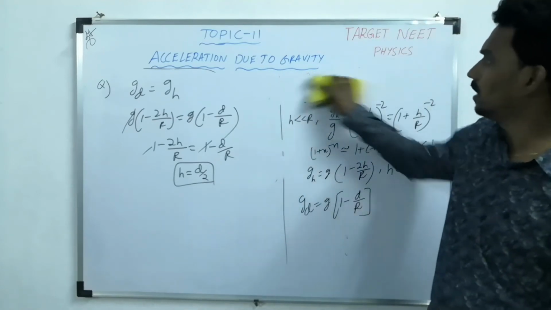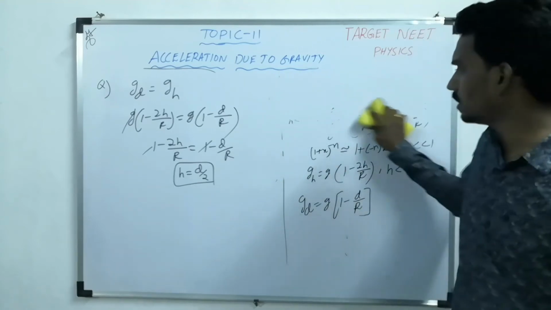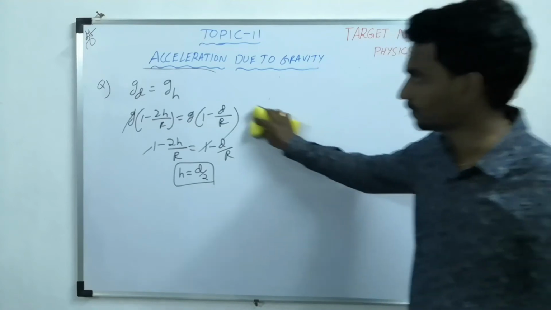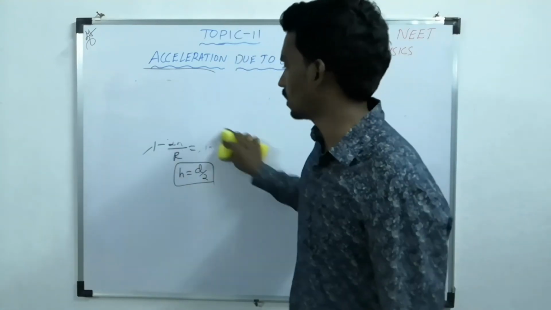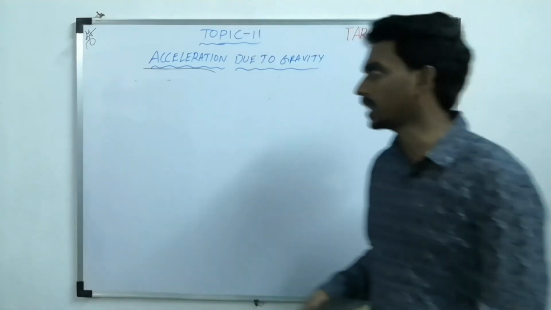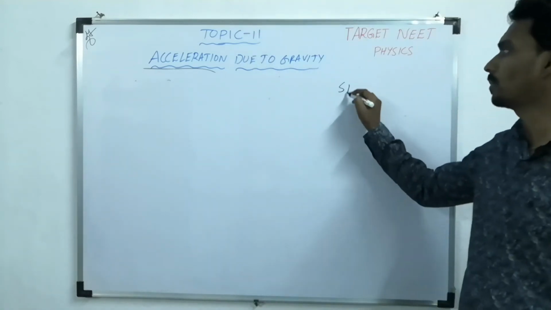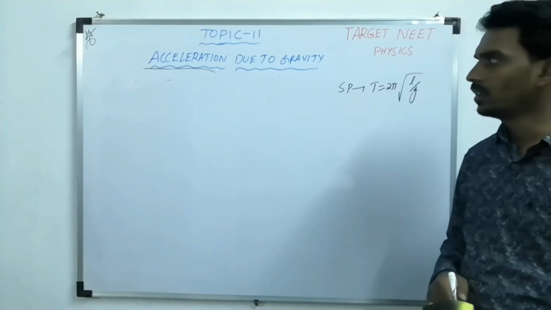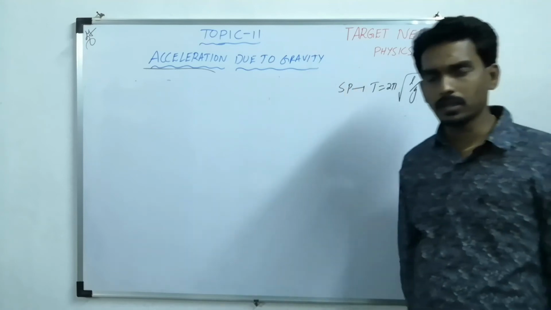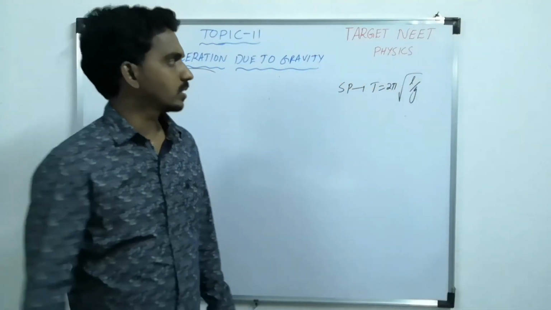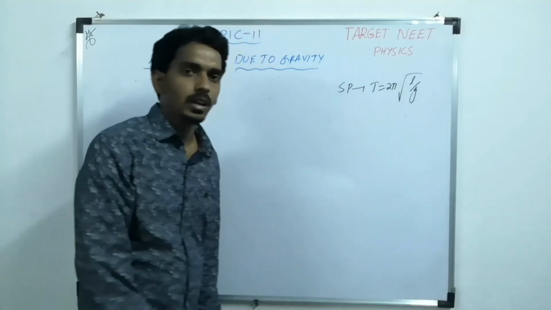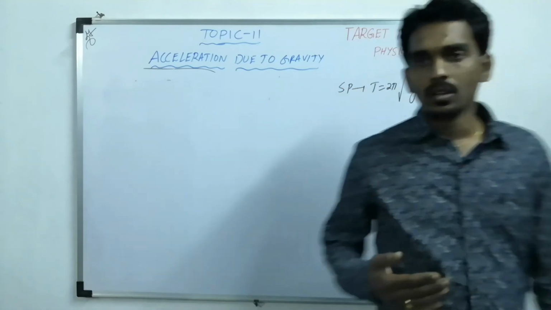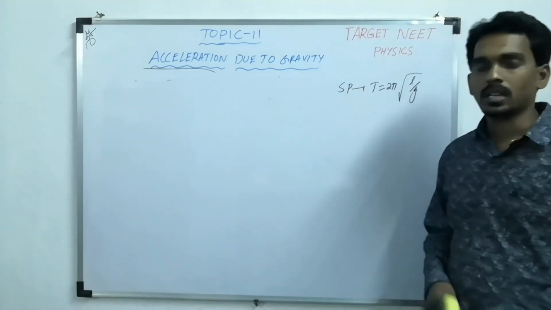Now sometimes the change in g also affects the time period of a pendulum. So based on that also questions will come, like what is the time period of a pendulum? In case of a simple pendulum, the time period is 2 pi root L by g. So when you change the height of the pendulum, then the g value changes, then the time period is also affected. But you have to understand the question, then only you can calculate the change in g.